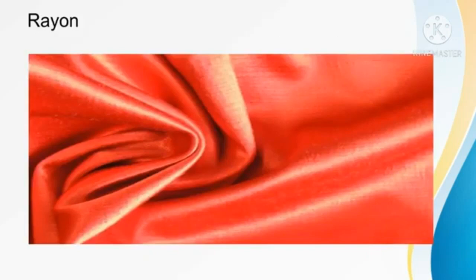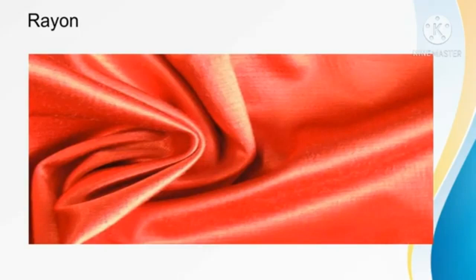Rayon is a synthetic fiber or man-made fiber. It's also called artificial silk. It has a shiny appearance like silk. See this picture. That is a rayon cloth. Rayon cloth has a shiny appearance like silk.